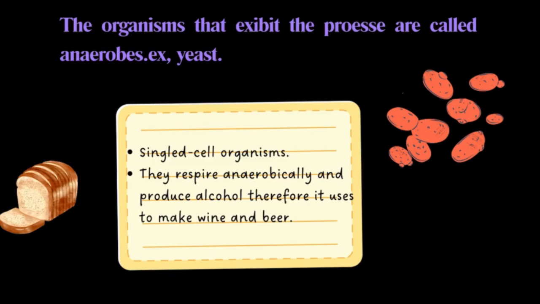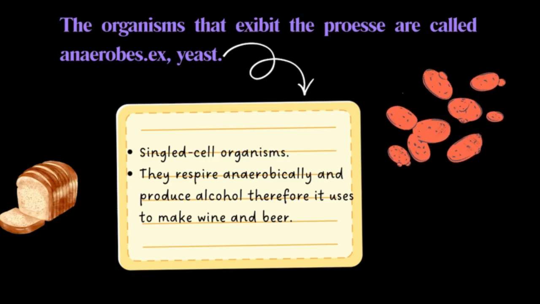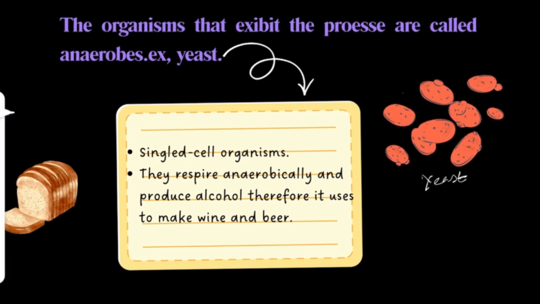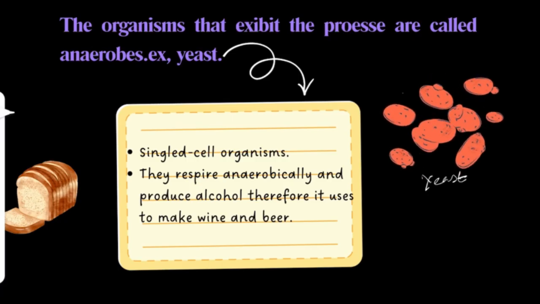You should also know that there are some organisms that can survive in the absence of air or in the absence of oxygen. They are called anaerobes, okay, and they exhibit anaerobic respiration because they respire anaerobically. Okay, so yeast is nothing but a single cell organism. This is a yeast, and they respire anaerobically. So that is why they are also termed as anaerobes, right?